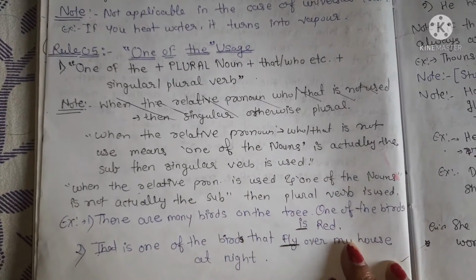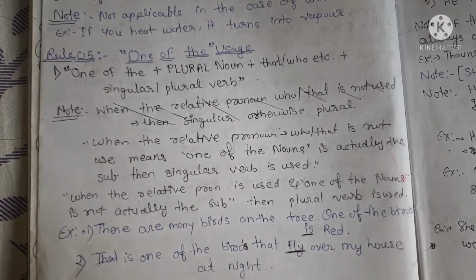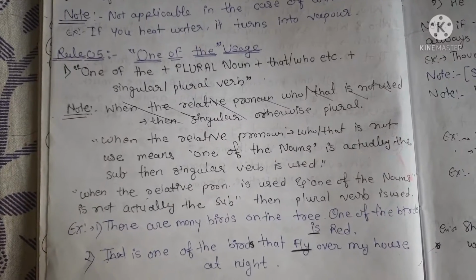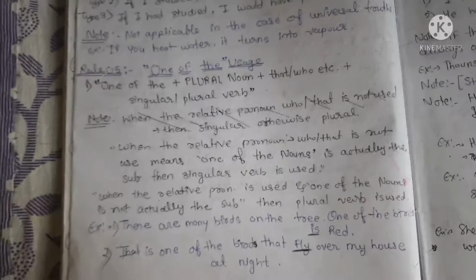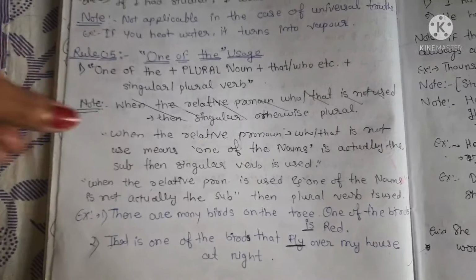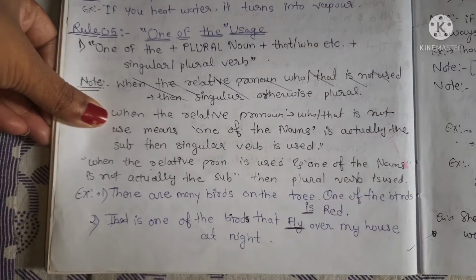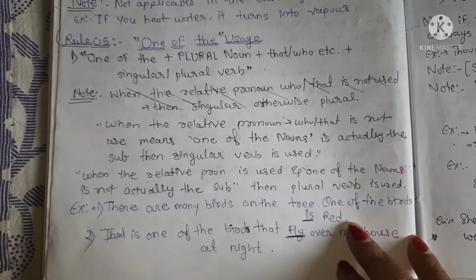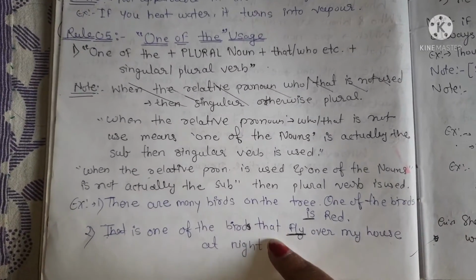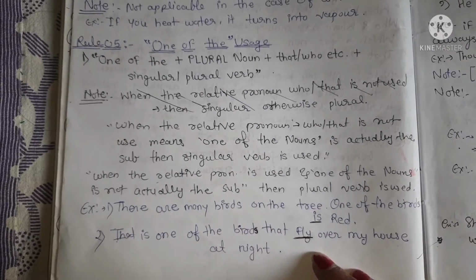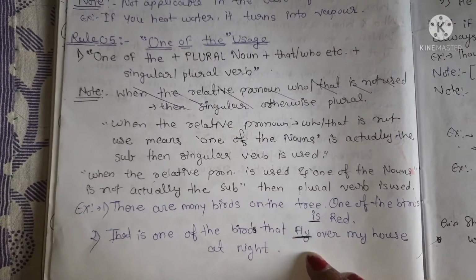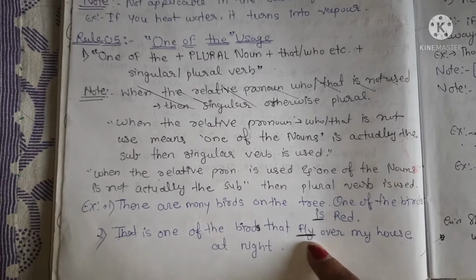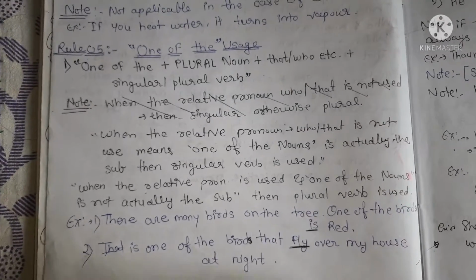Here, one of the birds. When the relative pronoun who or that is not used, as here where they did not use who or that, it means it is followed by a singular noun. And whenever they use who or that, it means it is followed by a plural noun.